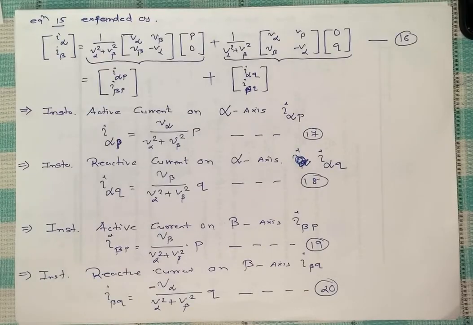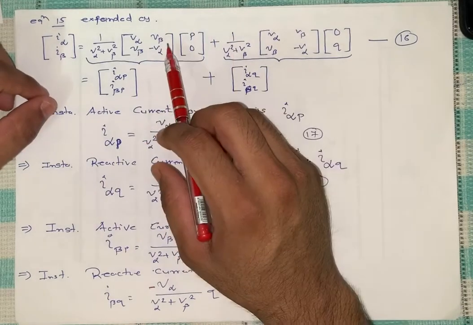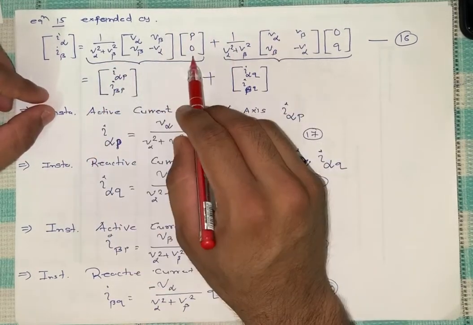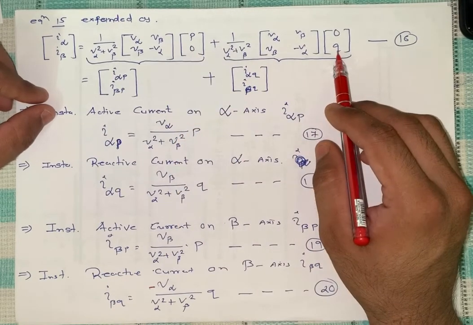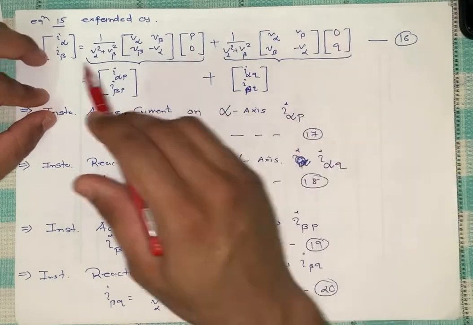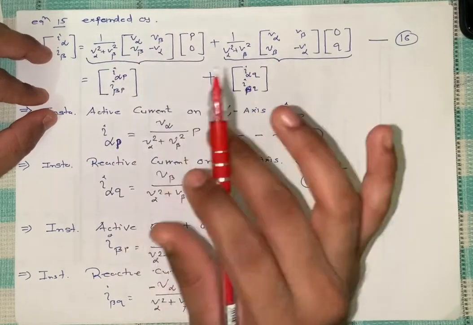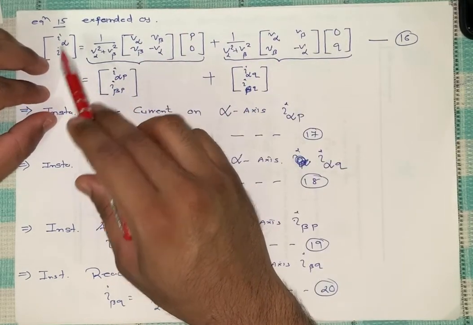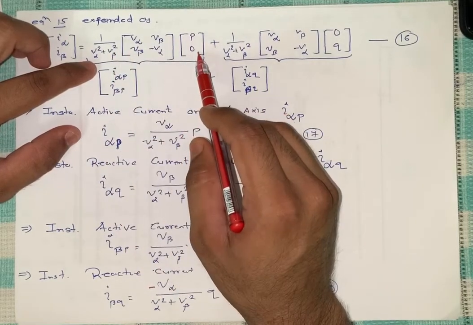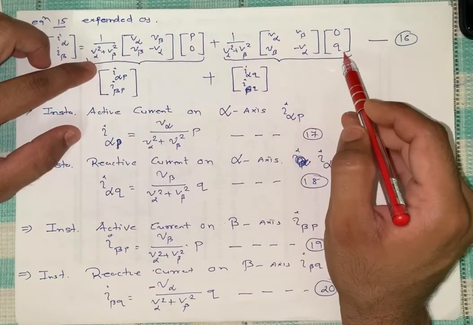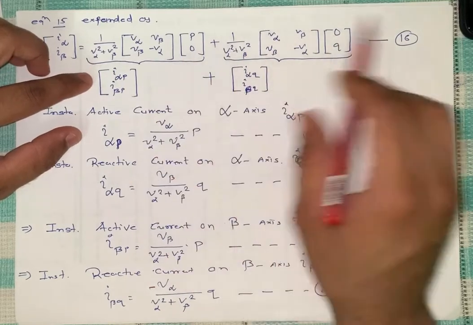So I try to separate that active form and reactive form. So you can see there is a reactive power here, I am not considering 0, and here we are considering reactive, that is active 0. So I am trying to separate it, nothing else. So for I alpha, I beta of equation 15, that is the same thing. We are considering only P, Q is 0. Here we are considering P as 0. So now we are separating this.